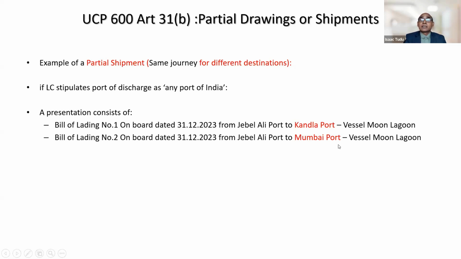But the challenge is, the destination is not the same. As far as the vessel is concerned, since it is the same vessel, in this case it will not be considered a partial shipment, right? For partial shipment, more than one vessel needs to be there. But the moment you find that it is going to a different port, a different destination, it will be treated as partial shipment, right?